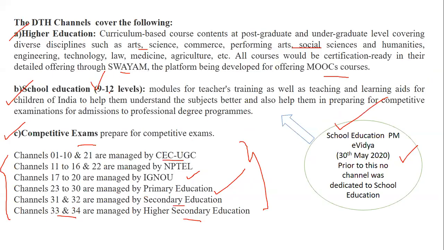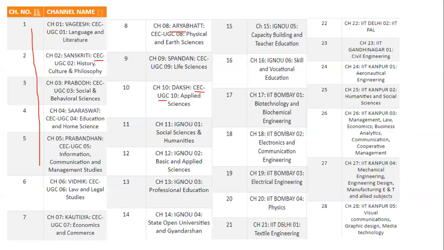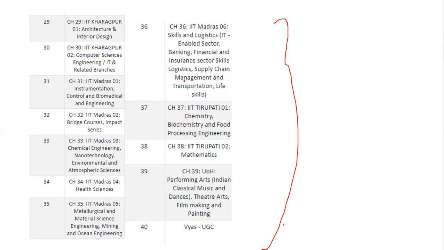Then I have given you a description about the channels. They are divided into three categories: higher education, school education, and competitive exams. If you go on the website, this is surely there. But to make it a little bit easier, I have made it very clear for you how the channels are divided and by whom they are managed. And for that, I have given you the chart also. Entire chart is given to you.